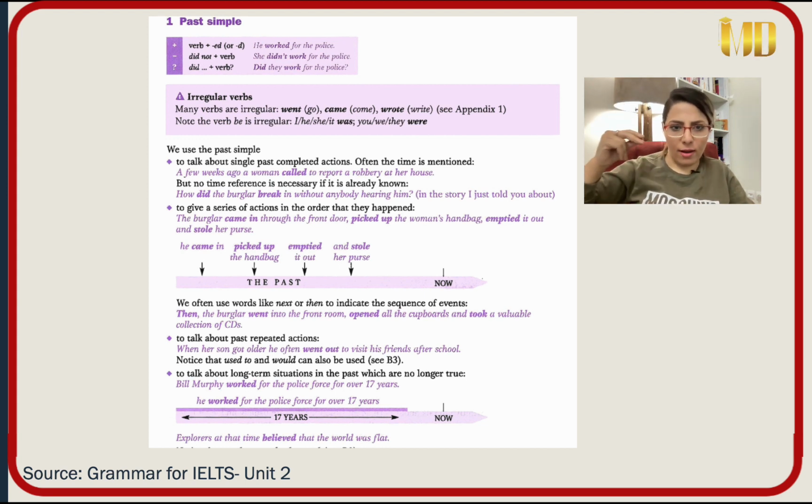We have to have actions more than 2. Yes. So we can use simple past. Now when we want to talk about them, we can use some connectors like next, then, after that, before, finally, and things alike. Next, to talk about past repeated actions.